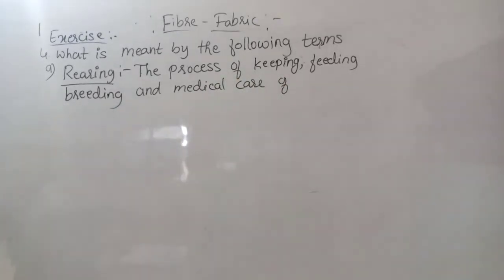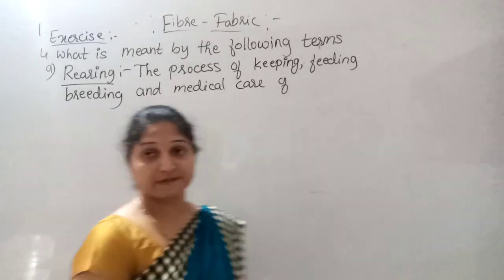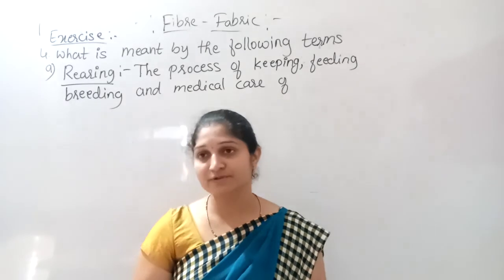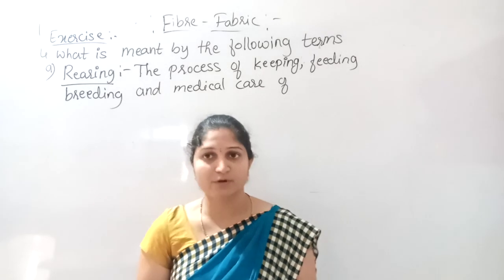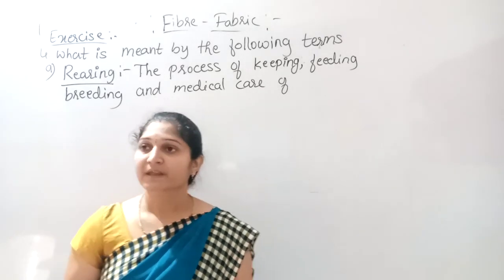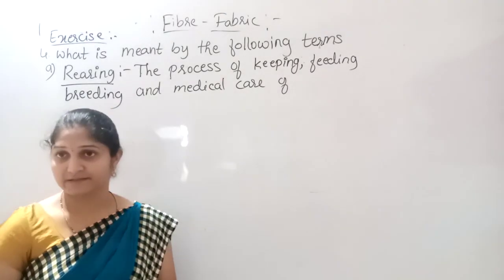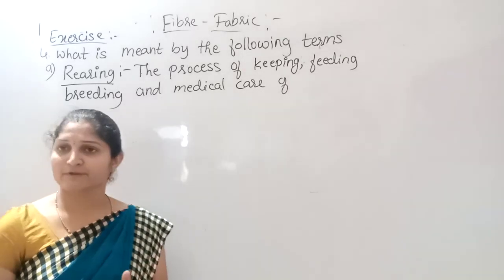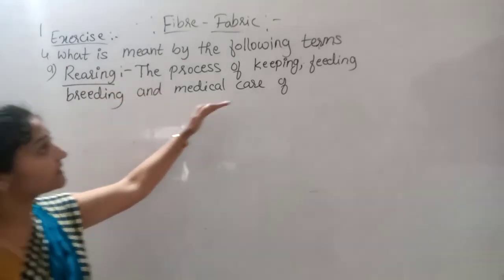What type of animals do we say, domestic animals almost, where we are rearing those animals for a useful purpose. Some animals are reared for wool, for milk, for leather, for protection, and even for love and affection, right? So here, rearing is the process of keeping.